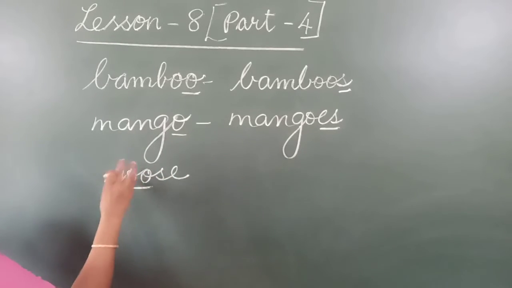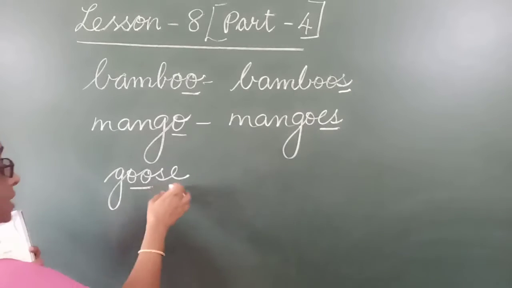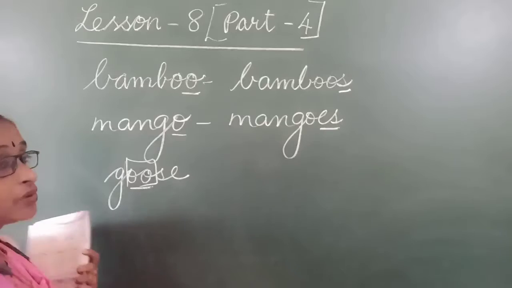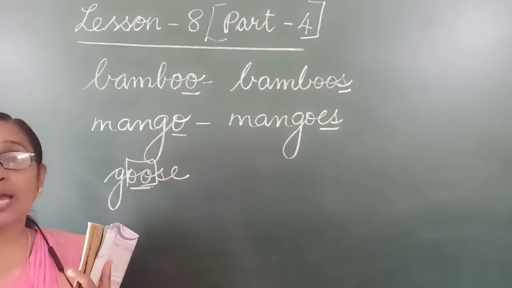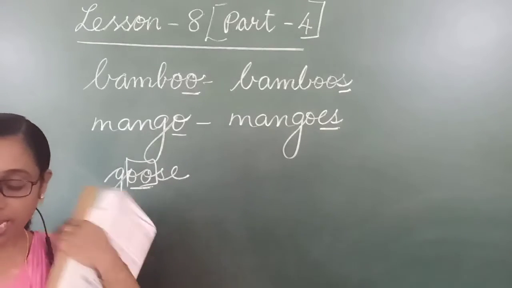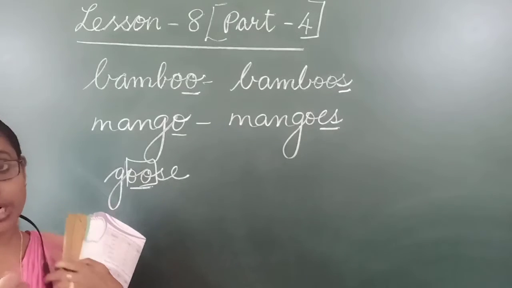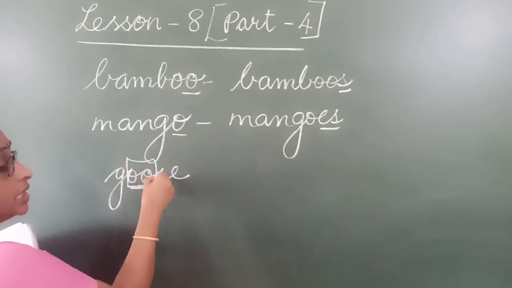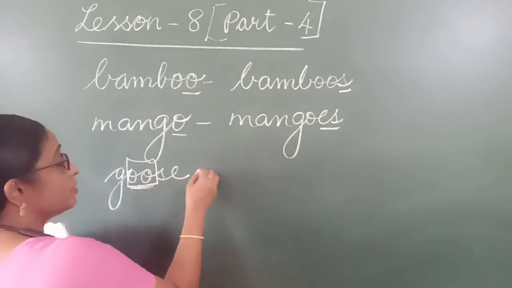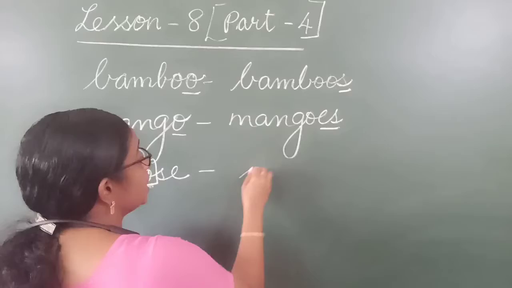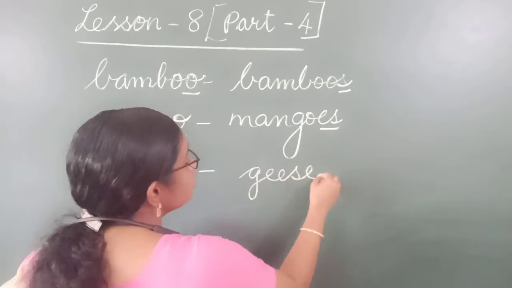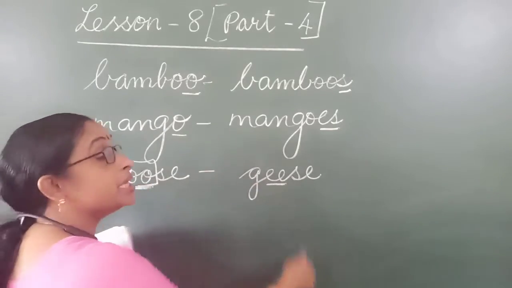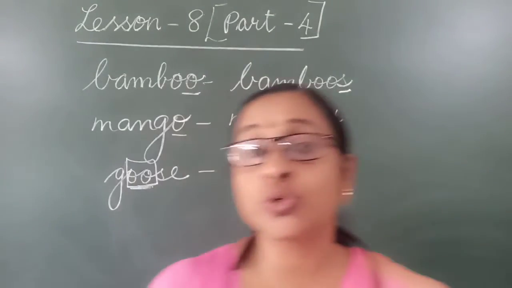Children, look here. Internal vowels means the vowels inside the word. Which are the vowels, children? A, E, I, O, U. That is the vowel letters. So if any of those letters is inside the word, that is called internal vowels. When internal vowels are there, we have to change the letters. Goose will change to geese. The vowel will change. Double O will change to double E. Understood?